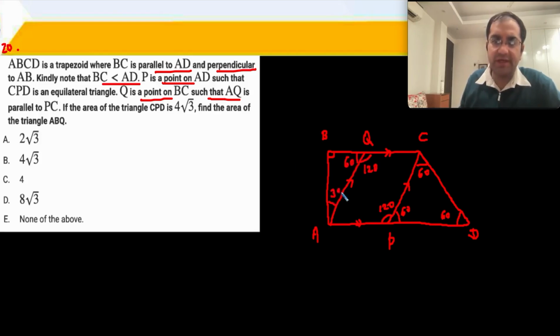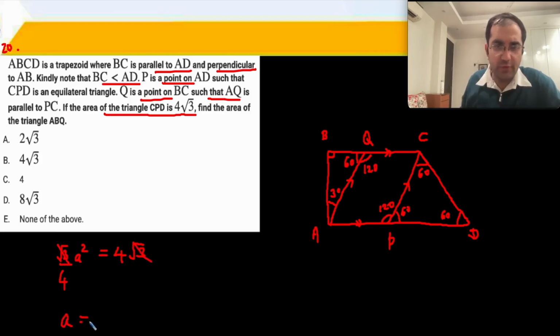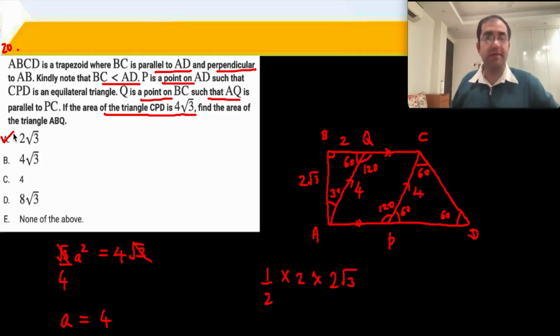You get a 30 60 90 triangle over here. Area of triangle CPD is 4√3, CPD आपका इक्विलैटरल ट्राइंगल है, √3/4 a squared is 4√3. ठीक है, तो a is equal to 4, ये आपका a 4 आ गया, so this is also 4. So 90 के सामने the side is 4, तो 30 के सामने the side becomes 2 and 60 के सामने 2√3, you get your area as half, base is 2, altitude is 2√3, so your answer is 2√3. A part is the right answer for question number 20.